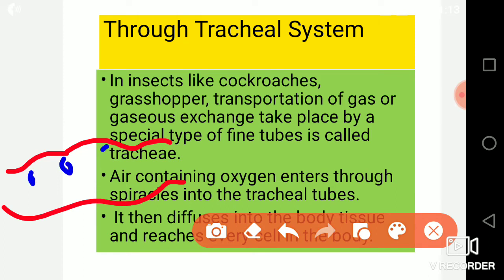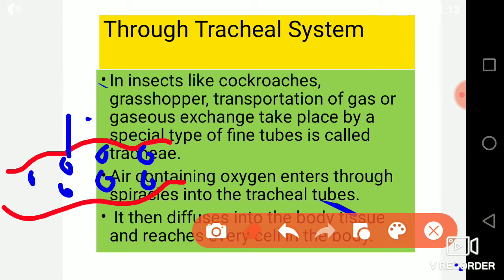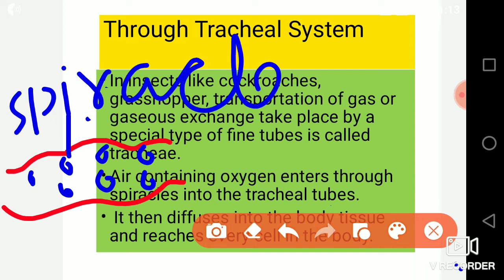These are the holes present on the body, and these are termed spiracles.